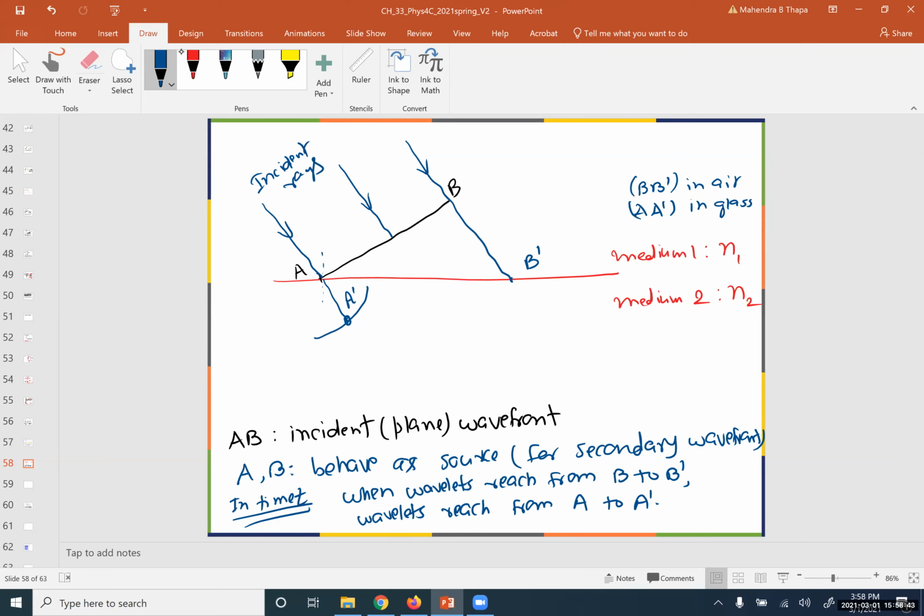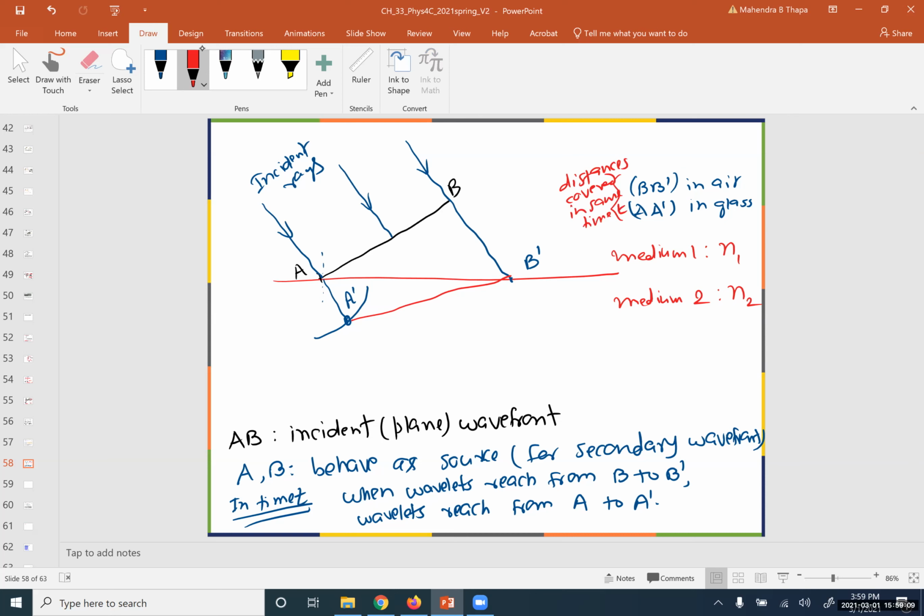Okay, so you know that if we draw a common tangent at that time, so these are the distances covered in same time t.